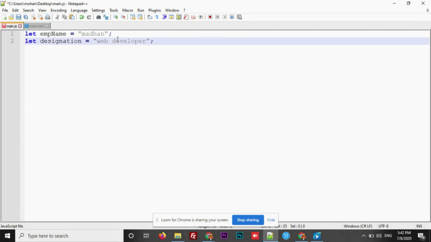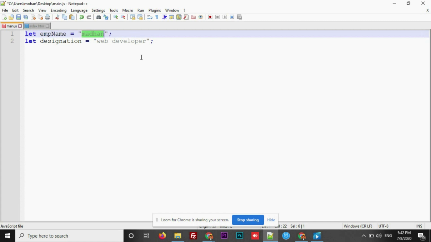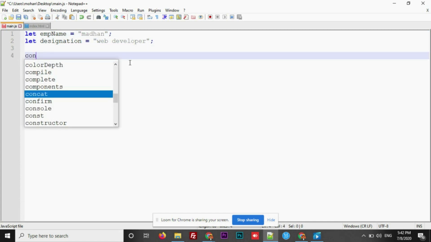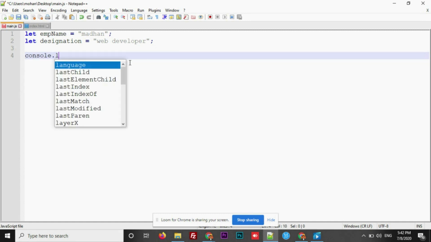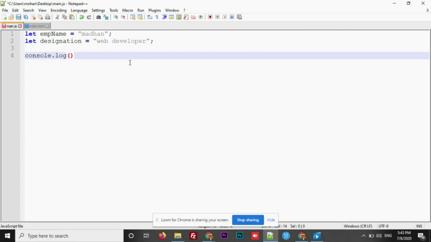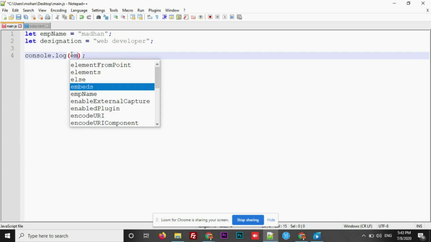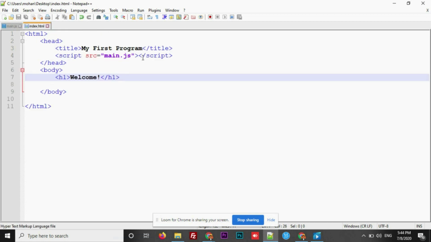Now what happens if you've done it this way? This Madan will get stored inside employee name. The employee name variable will hold this data Madan inside it. Now whenever you want it, you can display it. Let's see that. I want to display this name. For that I am using console.log, and inside which you need to provide this variable. Let's save and run this.